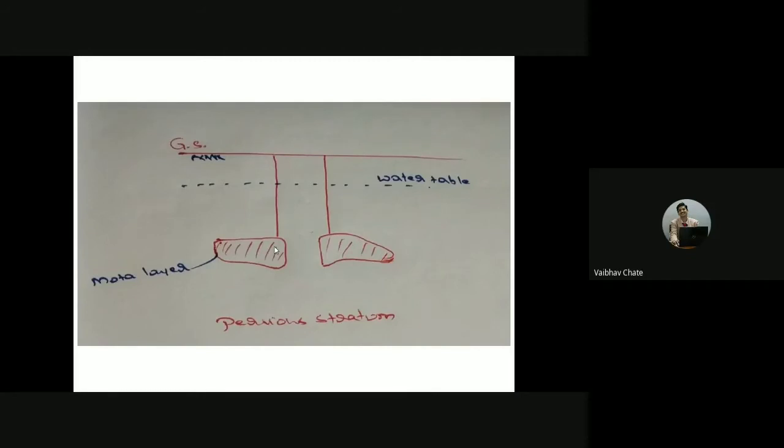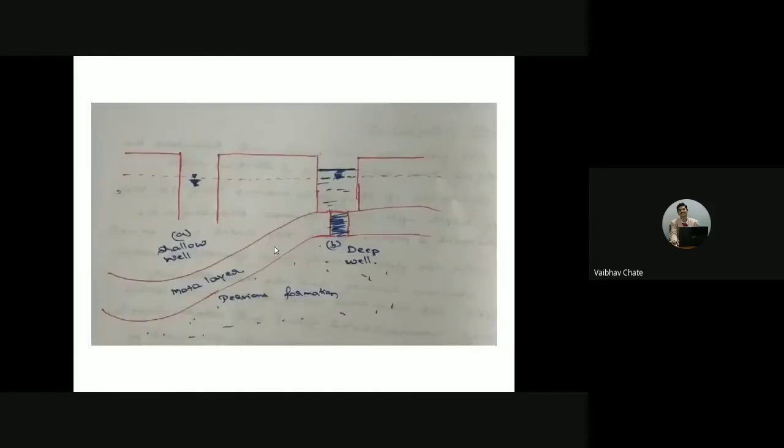This mota layer is also sometimes called the Matabarwa or Nagasan layer, and it is made up of clay, and sometimes it might also consist of some sand particles. So this mota layer is going to give structural support to the deep well. This is what we can understand from the picture. This is what you need to write.